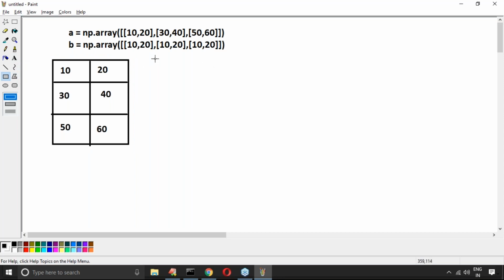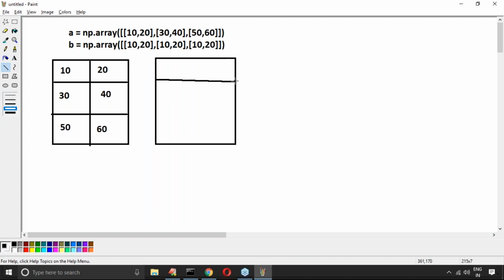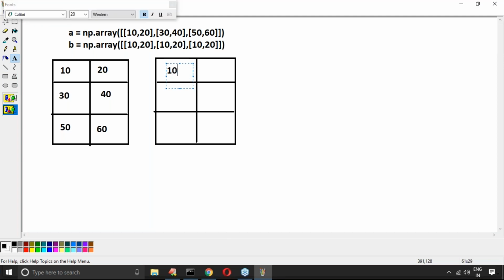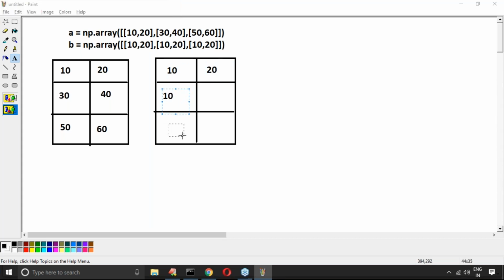Same thing happens here: 10 20, 10 20, 10 20.